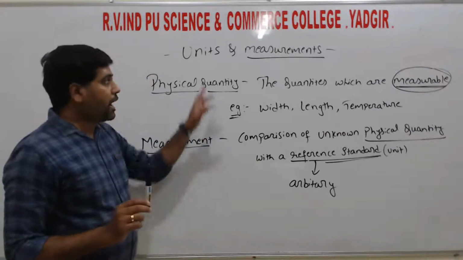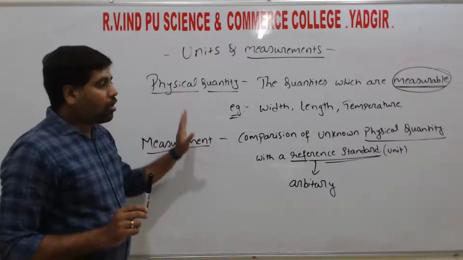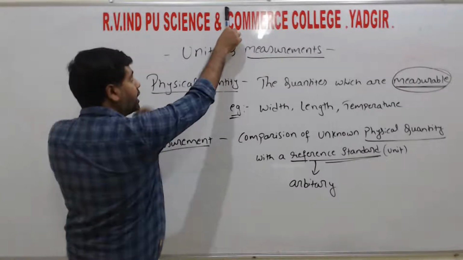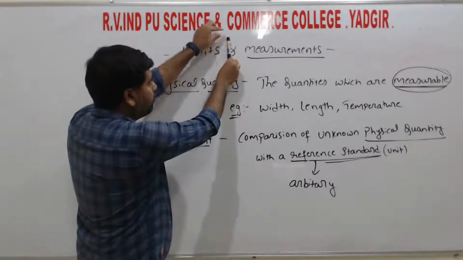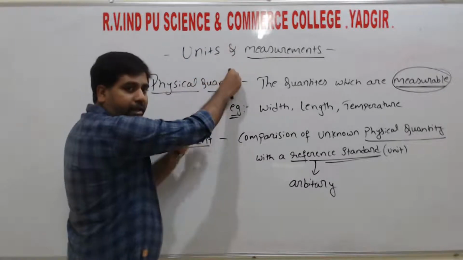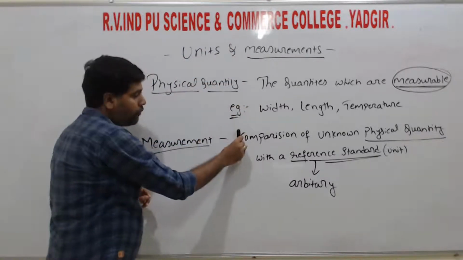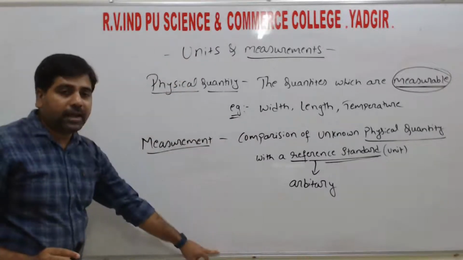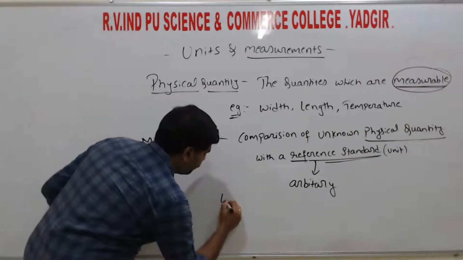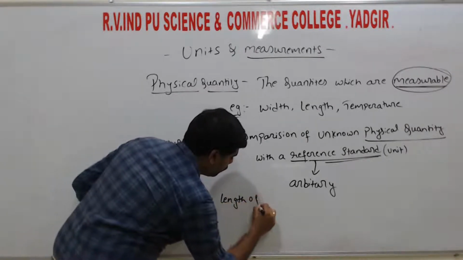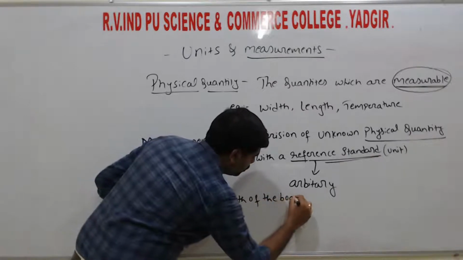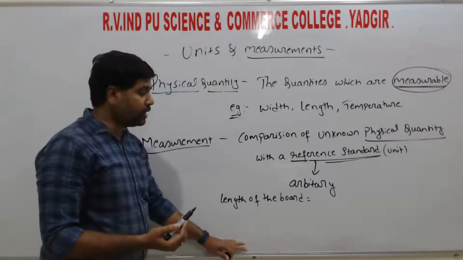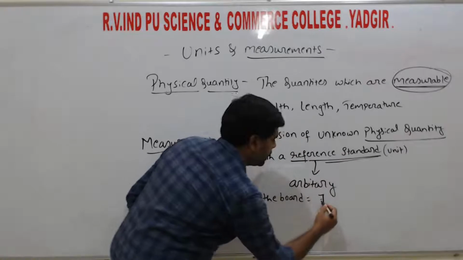So by using this pen I am going to measure the width or length of this board. If you observe here, I can make here it is 1, and again by using here 2 and 3, right? 4, 5, 6, 7. So by using this pen, I can measure this length of the board. That is the length of the board, that is equals to how many times from here to here the pen is, that is 7 times of